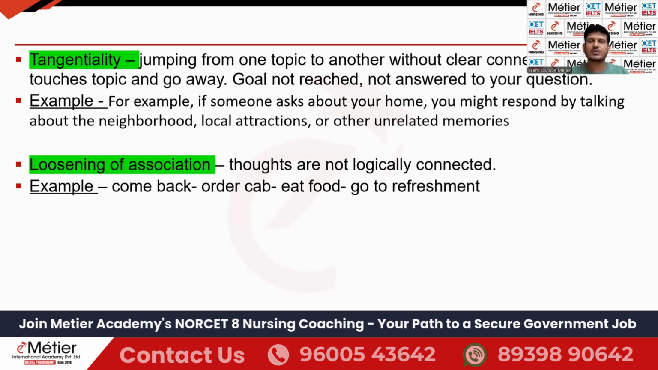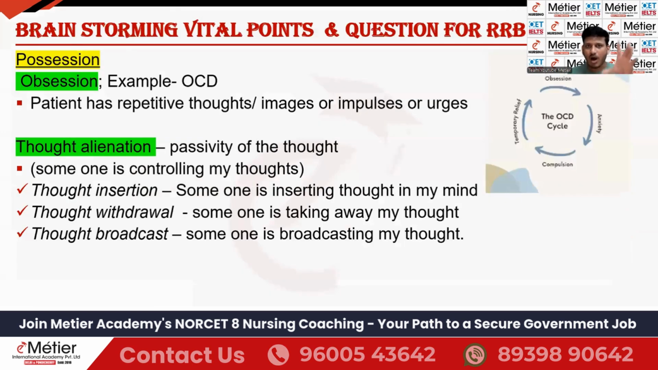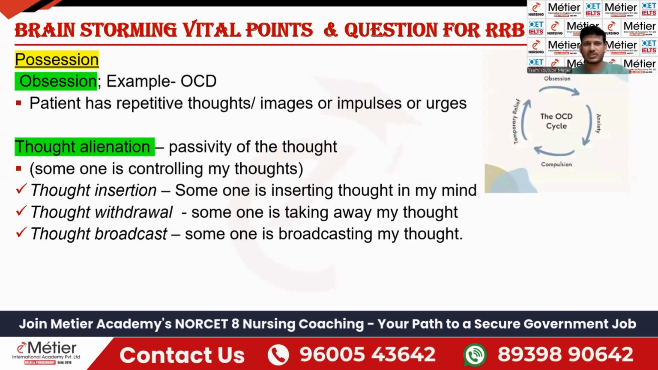Okay, so the question is what you ate in the morning, but here obviously they are talking about eating, but come back, order cab, go to the restaurant, eat food. It's loosening of association. It's not properly connected with each other. Okay, so these are all things coming under what? Form thought process. The last one is possession thought process. We are going to discuss now.